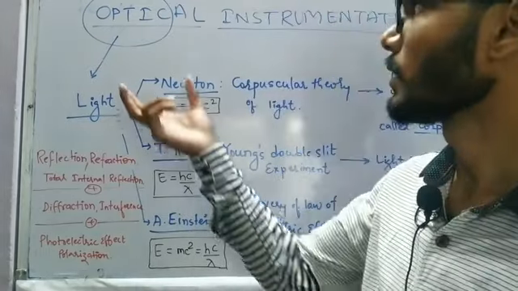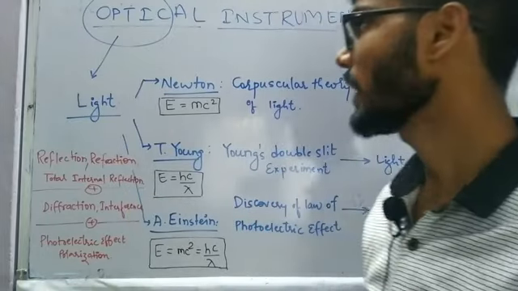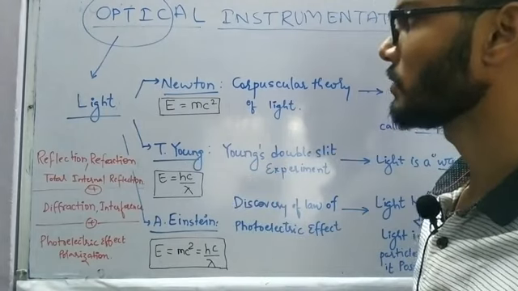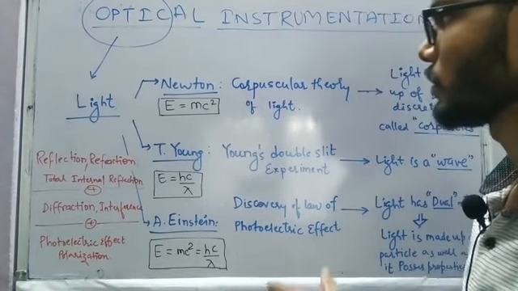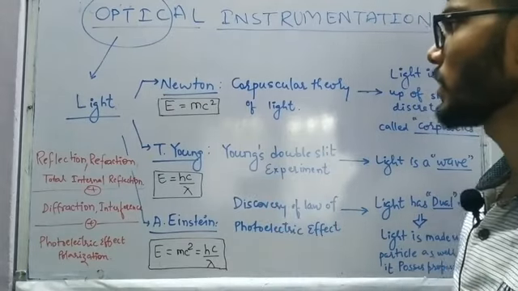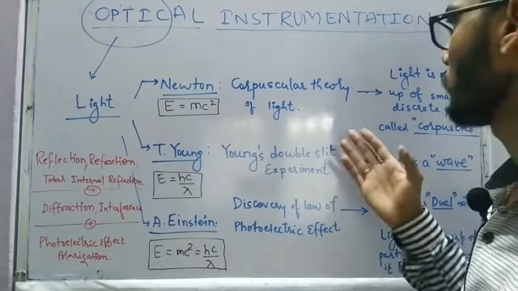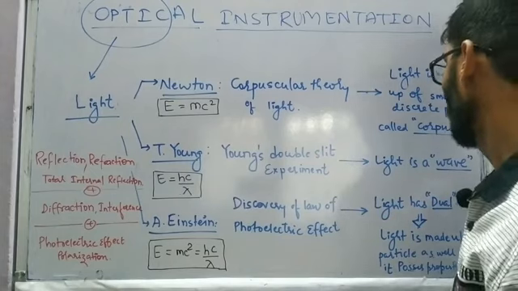The term optic in optical is completely related to light, and behind the complete invention of the theory, we have three particular scientists. The first one was Newton, who gave the corpuscular theory of light, which states that light is made up of small discrete particles called corpuscles.